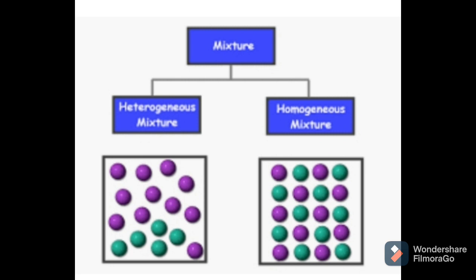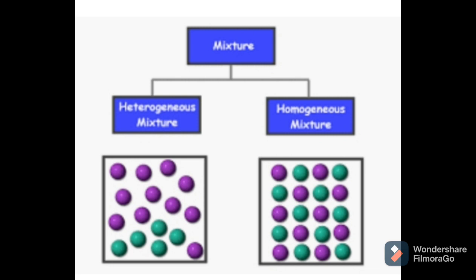A homogeneous mixture has the same uniform appearance and composition throughout. Examples are sugar in water, seawater, vinegar and air. A heterogeneous mixture consists of visibly different substances or phases, which may be solid, liquid or gaseous.